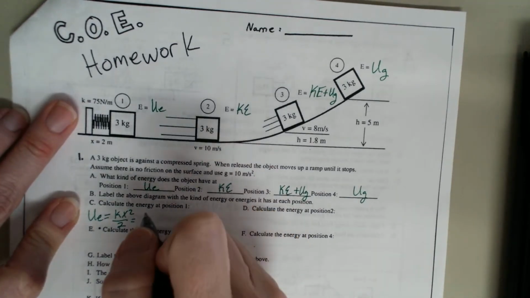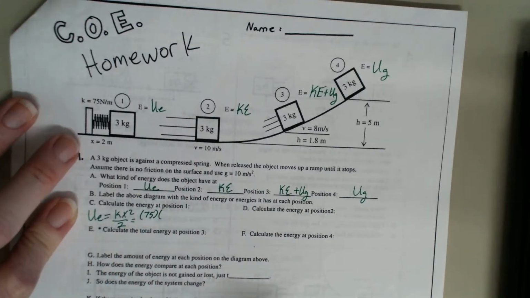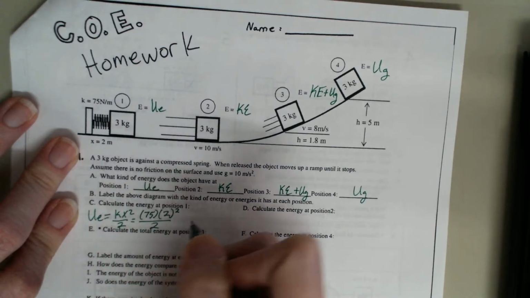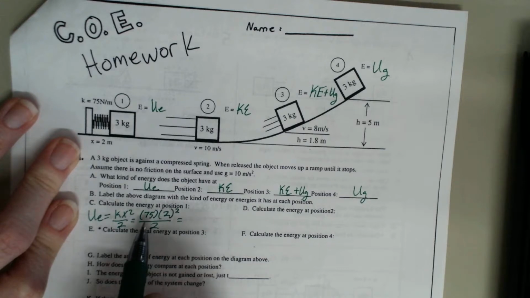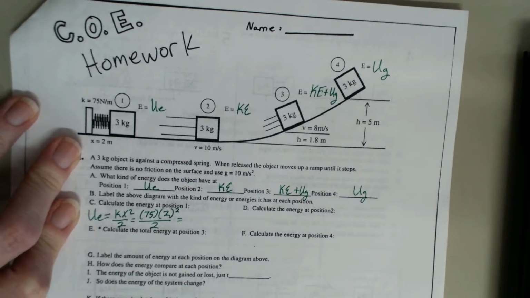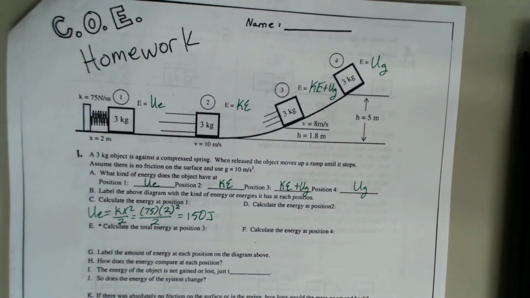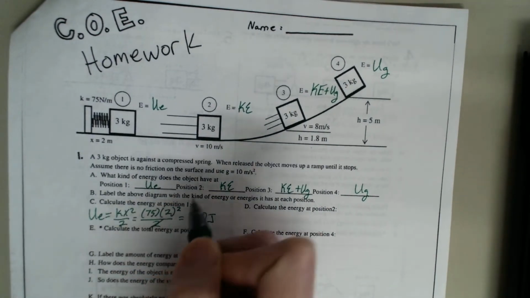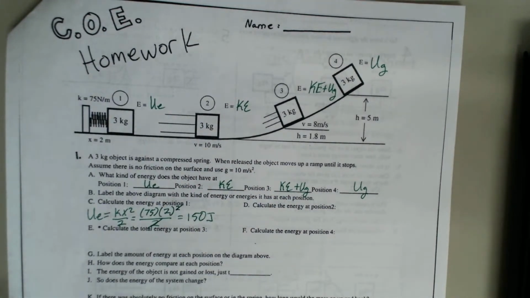So they tell us K is 75. So 75 times x squared over 2, so that's 2 squared over 2. That's basically 75 times 2, which is 150 joules. How did I do that in my head? You have 2 on the bottom and 2 squared on top, so I can cancel the 2 and this square, and so it ends up being 75 times 2, so that's 150. You can do math in your head if you want to.